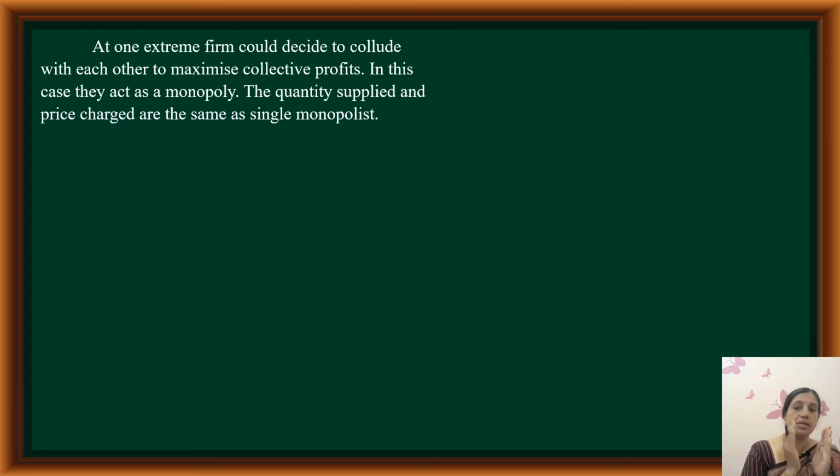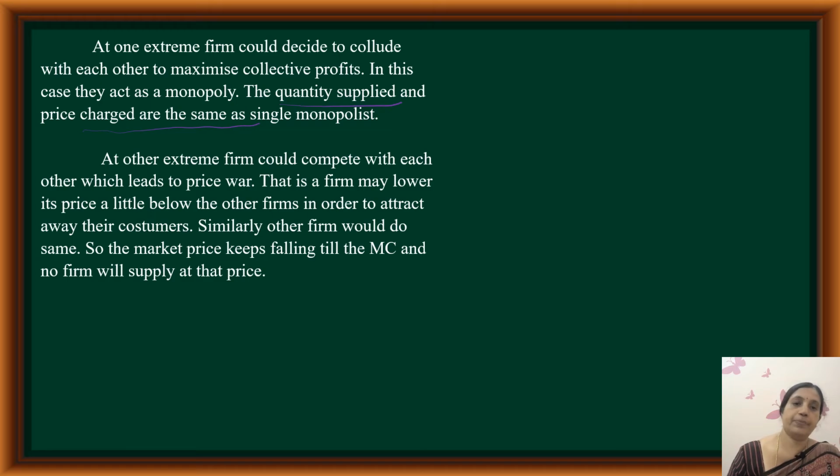Once they decide to collude in order to maximize collective profit, the quantity supplied and the price charged are the same as a monopolist's, and definitely they are going to earn profit. At the other extreme, if they decide to compete with each other,